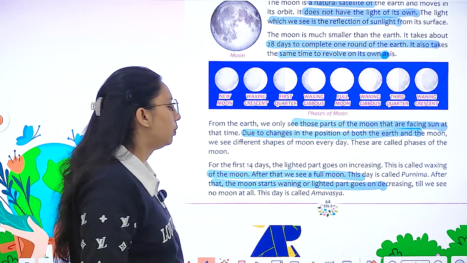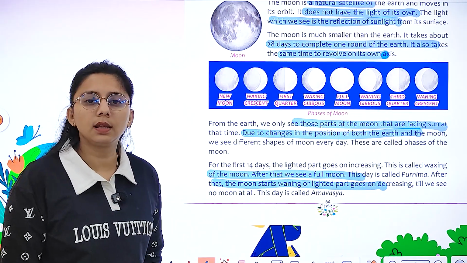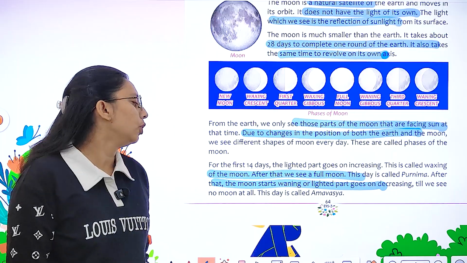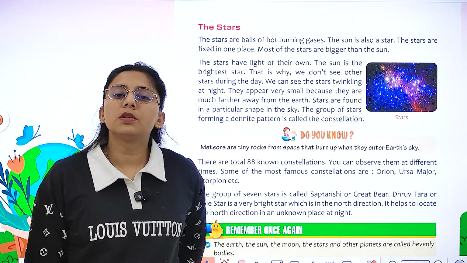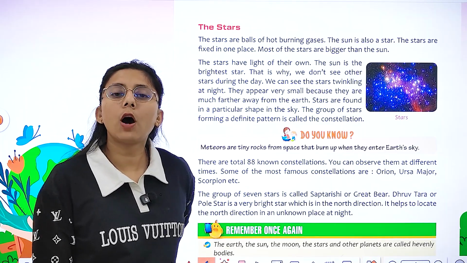After that, the moon starts waning, and the lighted part goes on decreasing till we see no moon at all. And this day is called Amavasya. Stars are very big, but how we see them they are